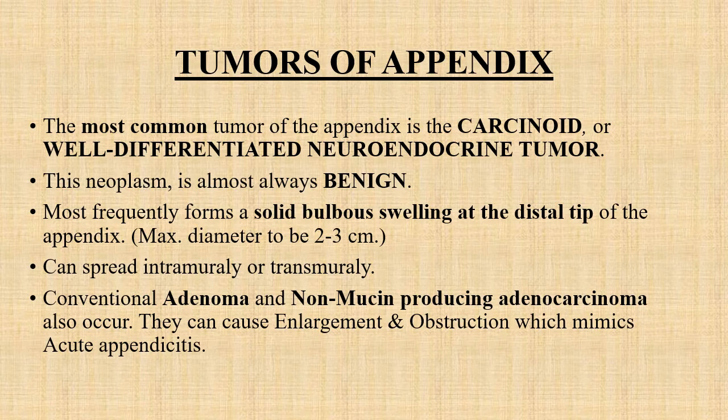Other than carcinoid or well-differentiated neuroendocrine tumor of the appendix, there is the possibility of adenomas and non-mucin producing adenocarcinoma in the list of tumors of the appendix. If they are present, they can cause enlargement of the appendix and obstruction of the colon, which will produce pain and mimic acute appendicitis.